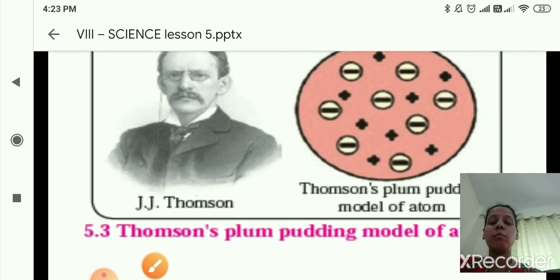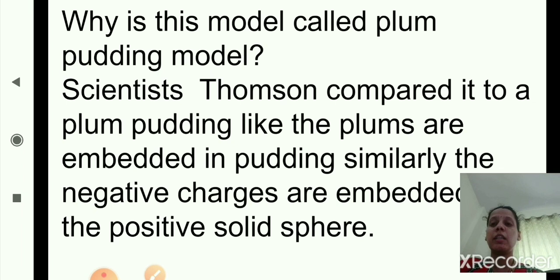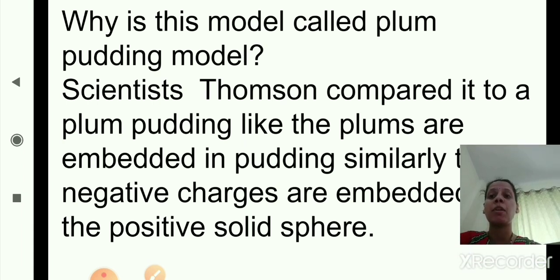Now we'll move to the next. Why is this model called the plum pudding model? Scientist Thomson compared it to a plum pudding, like the plums are embedded in pudding.